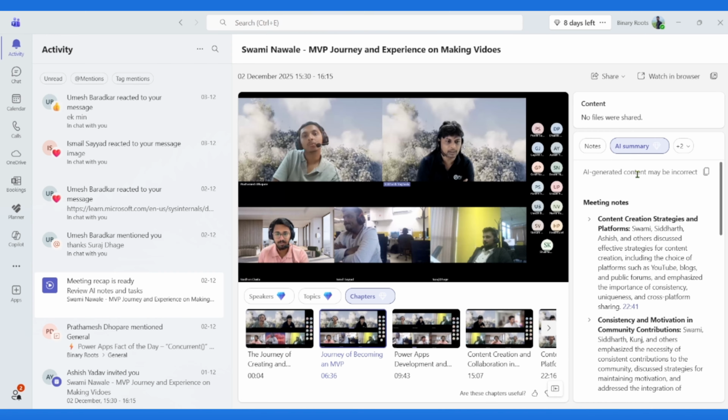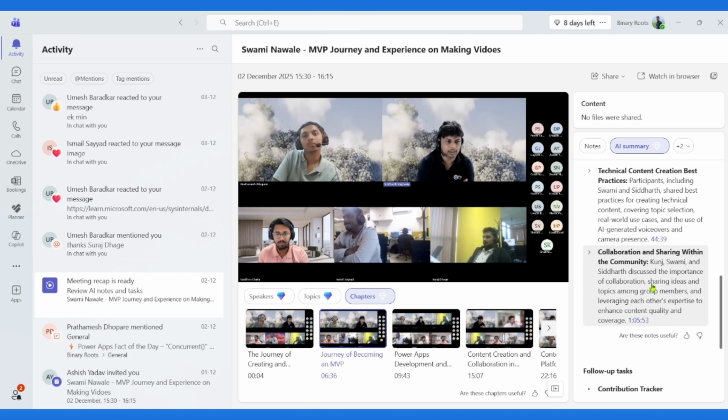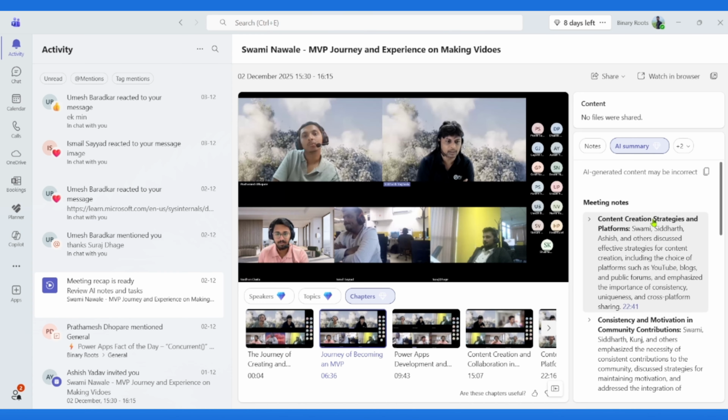If I go to the right-hand side, you can see the panel which is the meeting notes, with AI-generated content, which may be incorrect in some cases, but it gives a basic idea of what topics we are covering in this particular meeting. So basically, the benefit of this premium feature is that it saves your time.